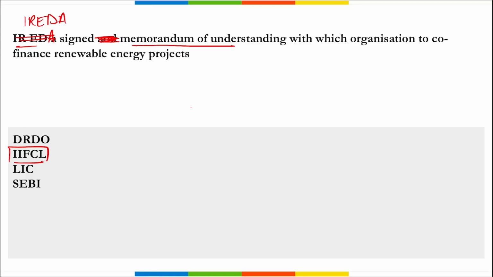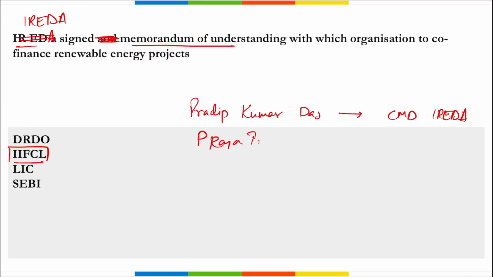Correct. This MOU was signed by Pradeep Kumar Das, the chairman and managing director of IREDA, and Padmabhan Raja Jaishankar, the managing director of IIFCL. So they together signed this MOU for co-financing the renewable energy projects.